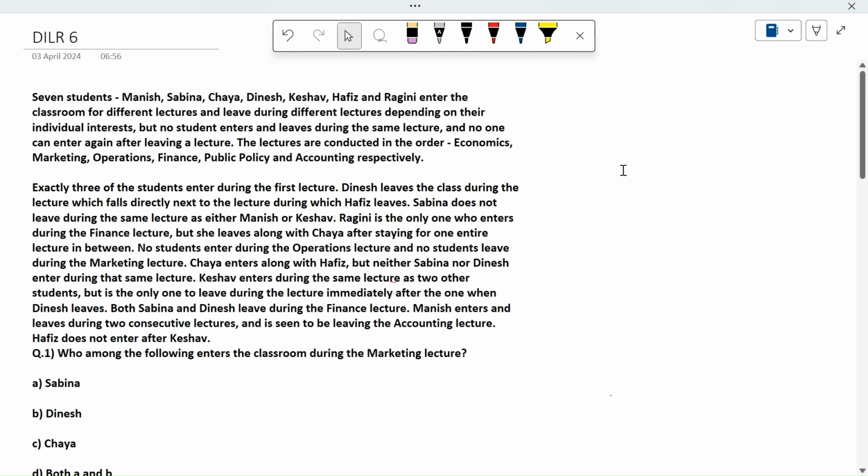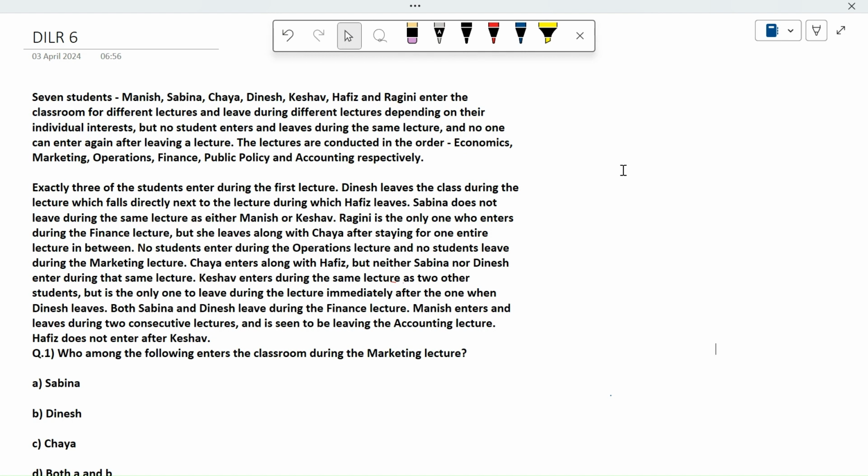Okay, looking onto this question. Seven students: Manish, Sabina, Chaya, Dinesh, Keshav, Hafiz, Ragini enter the classroom for different lectures and leave during different lectures. If you enter in some lecture, you won't leave in the same lecture. You will leave in a different lecture, depending on your individual interest. But no student enters and leaves during the same lecture, which I have understood.